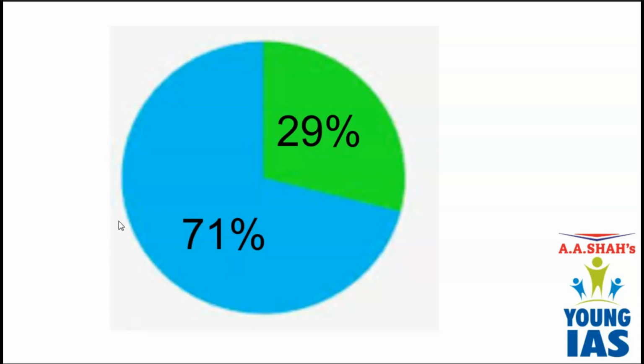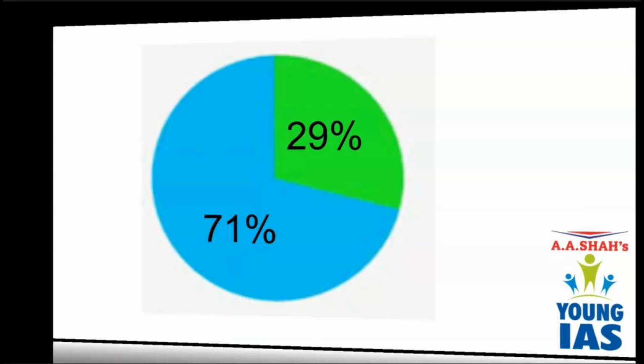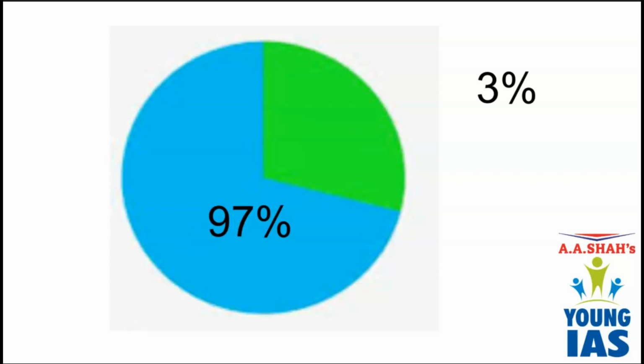So the total amount of water which is in the ocean is estimated to be 97%. So 97% of the total water on earth is in oceans and we use only 3% for drinking and for other domestic purposes. So 97% of the water remains in seas and oceans. Why? Because it is salty. The water in seas and oceans is saline water.